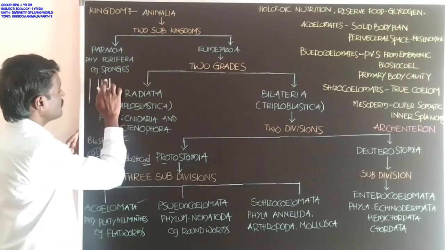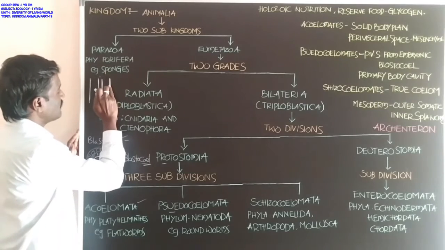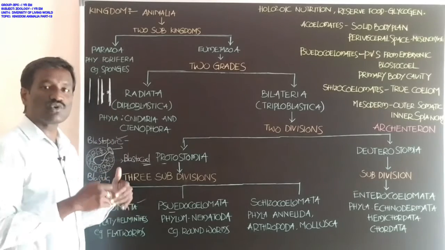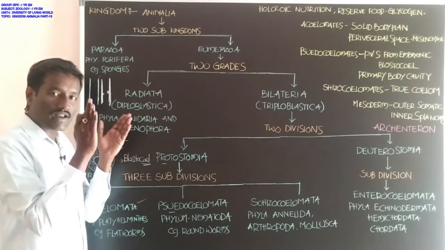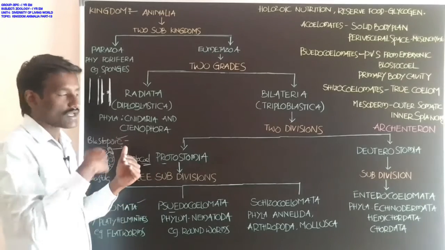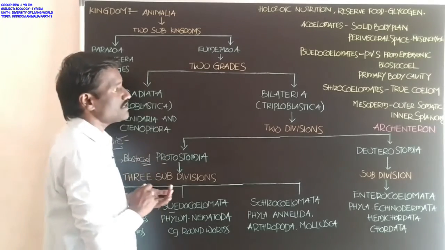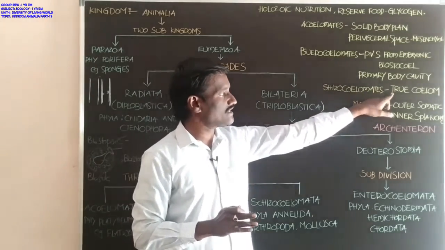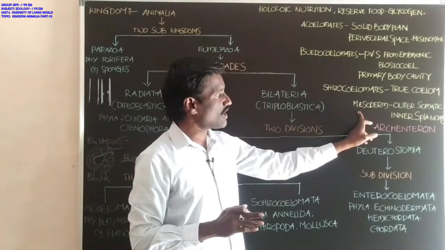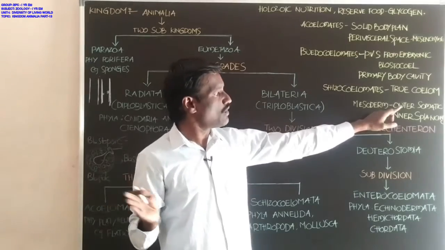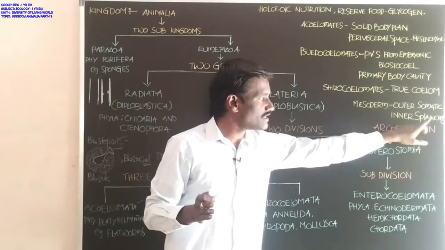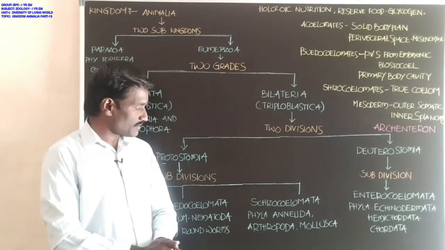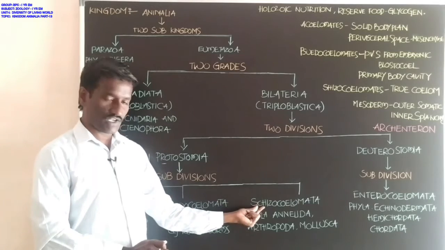Hence the perivisceral space is developed. This space gives location for the arrangement of the different organ systems, students. This type of coelom is developed in schizocoelomates, hence it is a true coelom. The mesoderm splits into an outer somatic layer and an inner splanchnic layer. This is about Schizocoelomata.